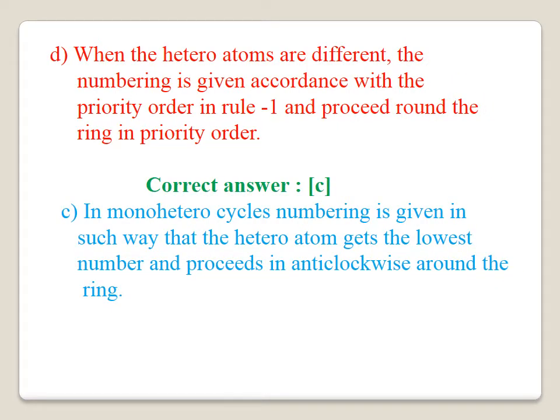D. When the heteroatoms are different, the numbering is given in accordance with the priority order in rule 1 and proceeds around the ring in a priority order. This is also correct. Therefore, option C is wrong. The correct answer for this question is C. For this wrong statement, the correct statement is: in monoheterocyclic compounds, numbering is given in such a way that the heteroatom gets the lowest number and proceeds in the anti-clockwise direction around the ring. That is the correct statement.